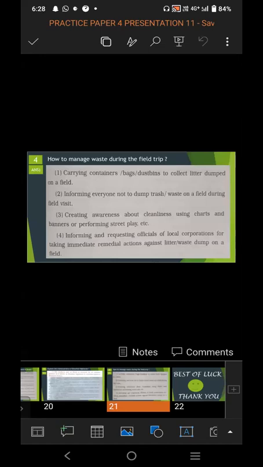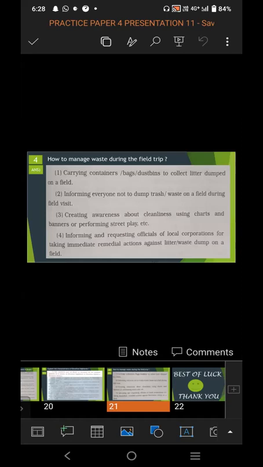Informing everyone not to dump trash waste on a field during field visit. You should inform everyone not to throw the garbage or the litter in the field or on the road during the field visit. Creating awareness about cleanliness using charts and banners or performing street plays. We should create awareness relating to cleanliness. We should put out charts and banners for awareness in public also.